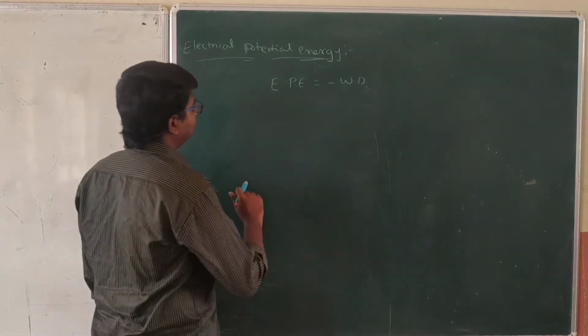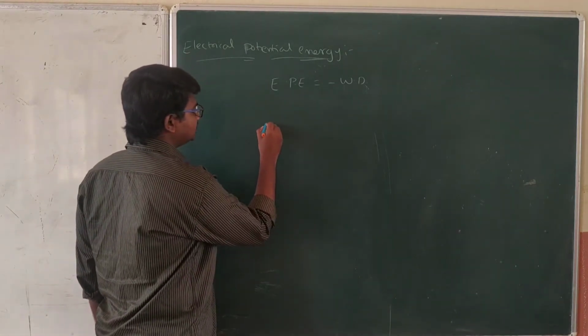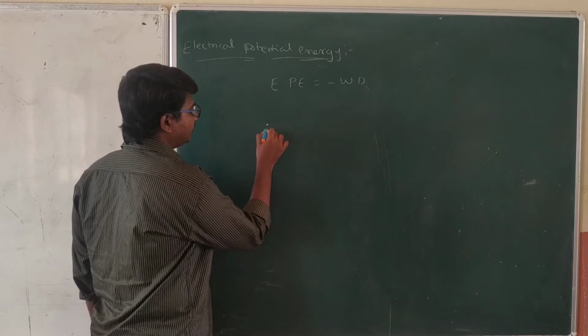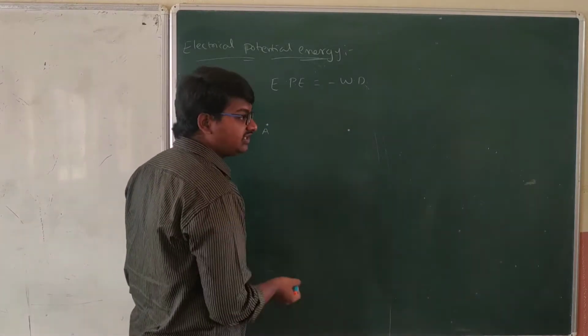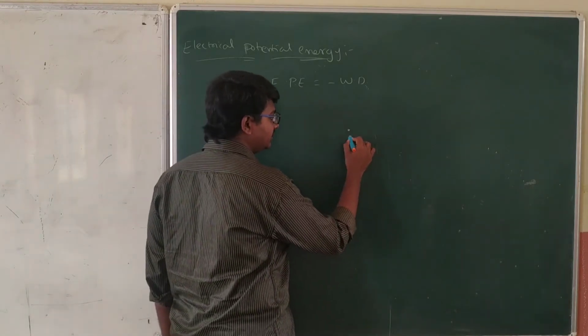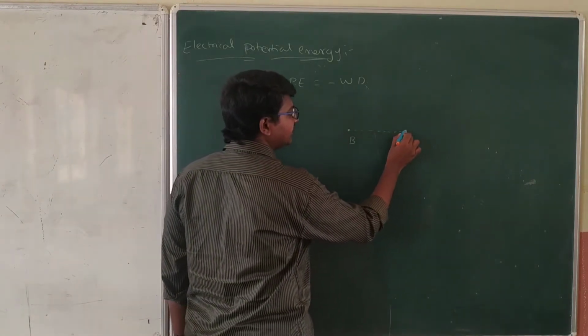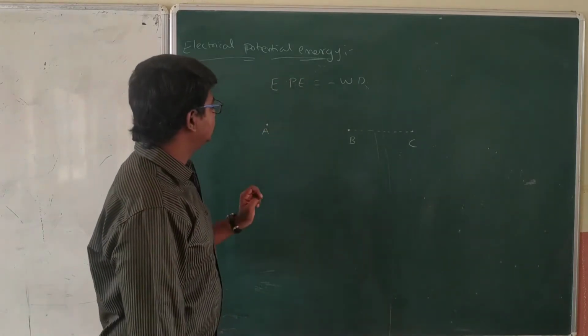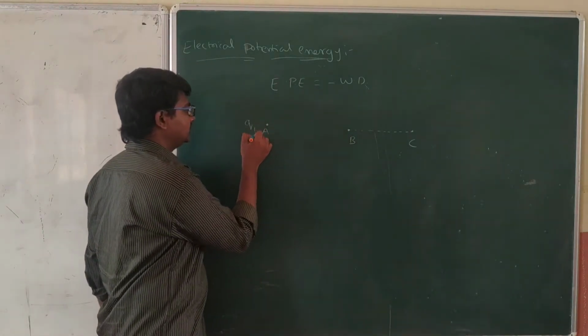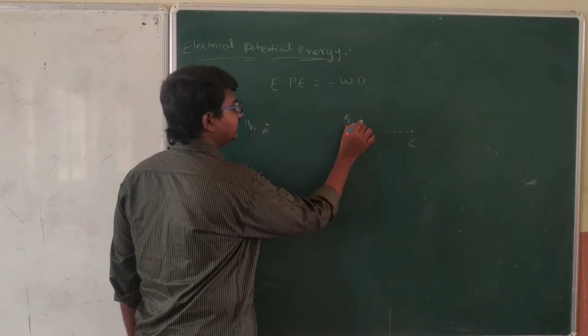First of all, let me consider a charge at point A, and another charge in between, not particularly at point B, but anywhere in between B and C. Let's consider two charges, Q1 and Q2.